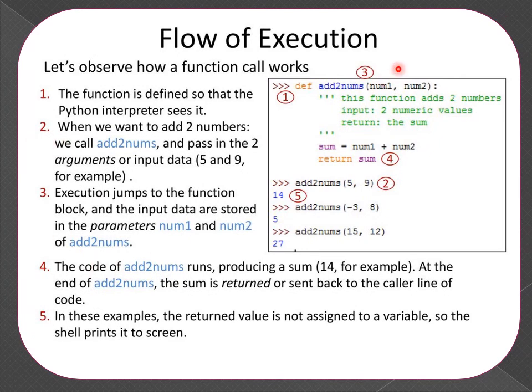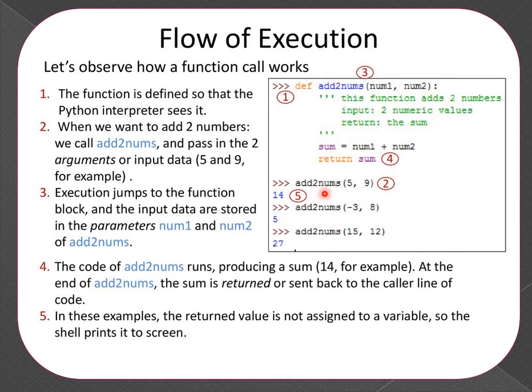You can see here again you have to start the program by defining the function followed by top level statements. So what will be the flow of execution? First, you define the function. After that, you define top level statements.